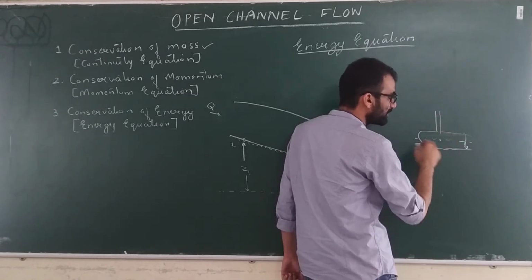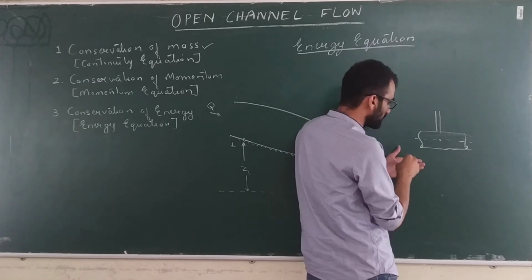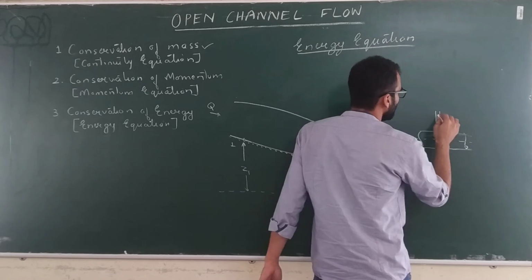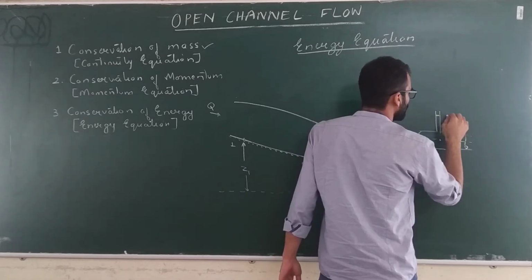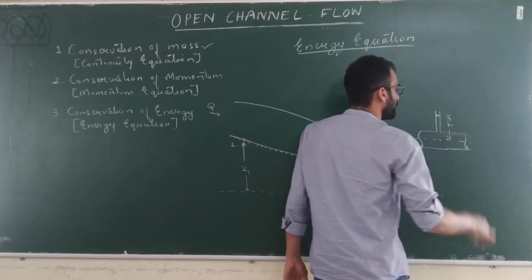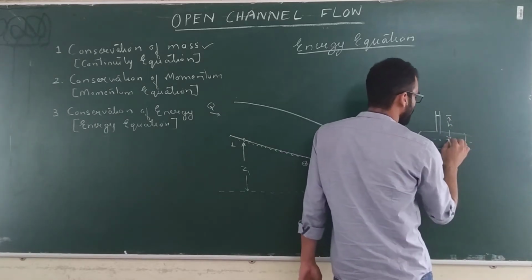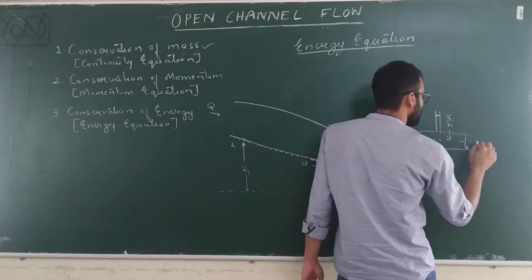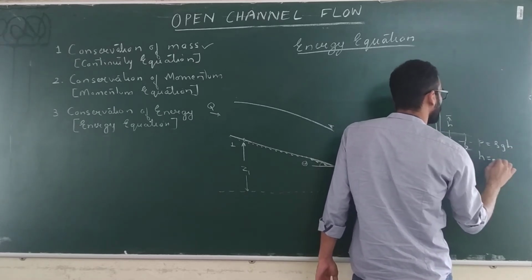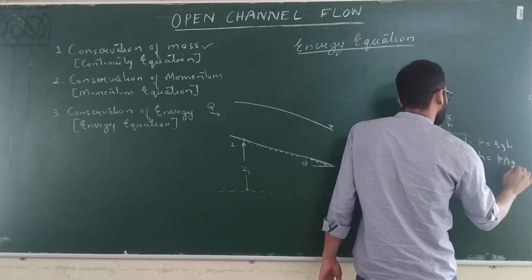Hydrostatic pressure acts normal to the surface, 90 degrees to the surface of the pipe. This head H is called the pressure head. Because of this pressure head, the pressure at this point will be P equal to rho g H, and H will be equal to P by rho g. So this is your pressure head.